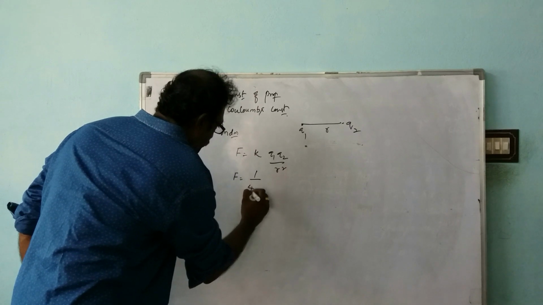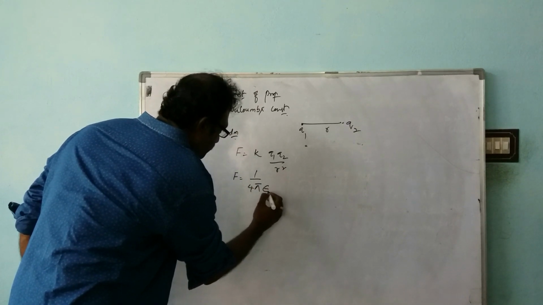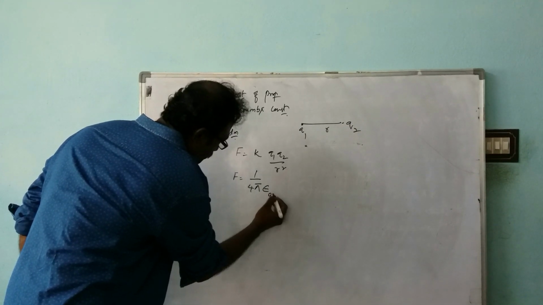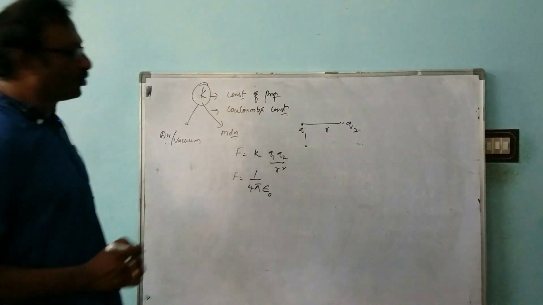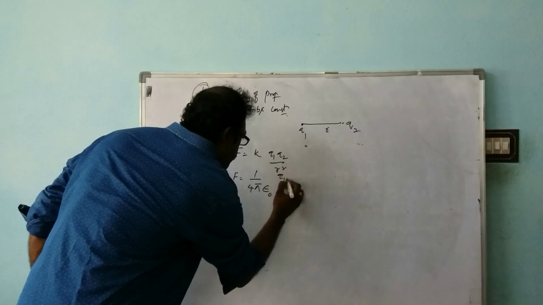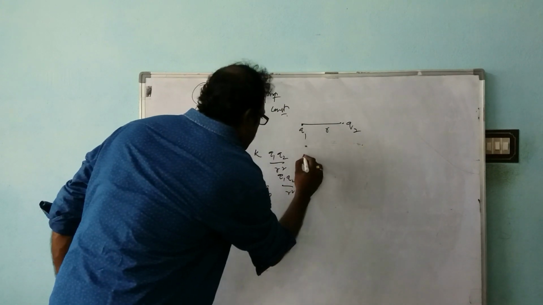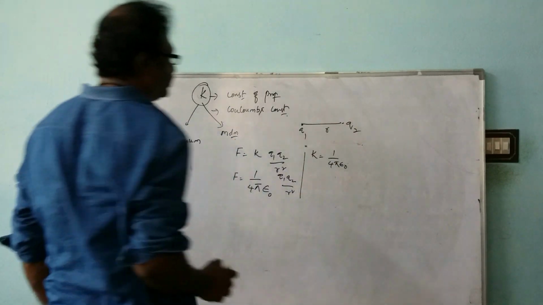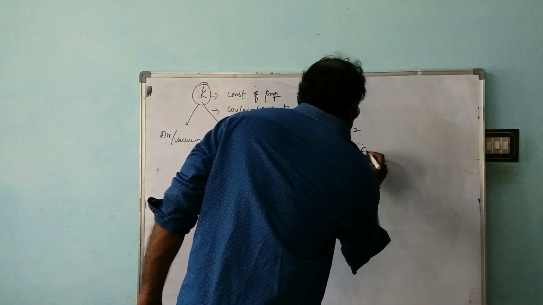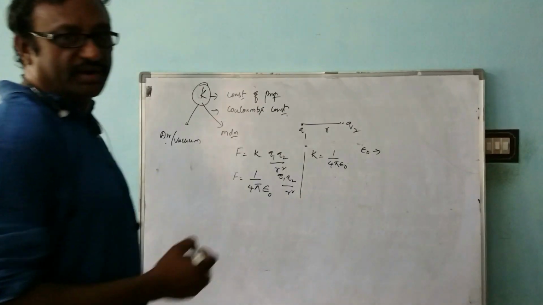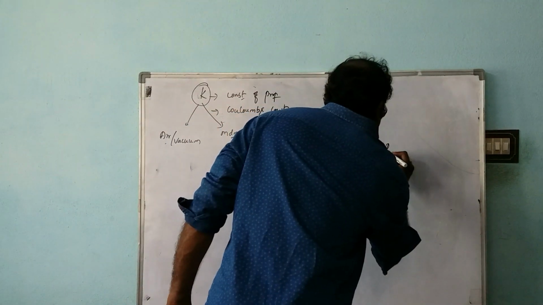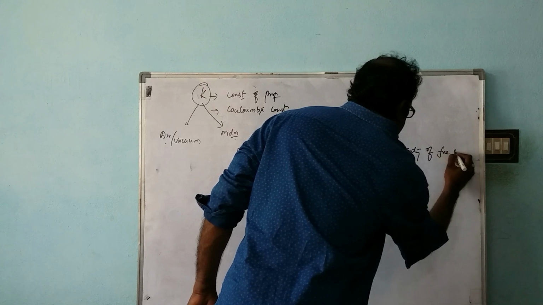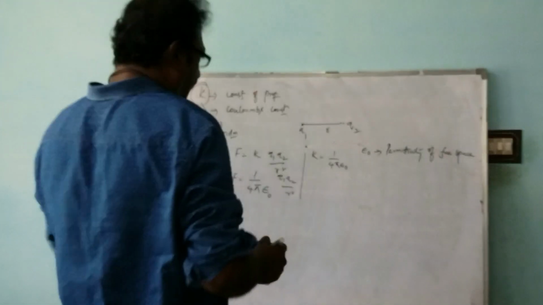Now write it as F is equal to K Q1 Q2 by R square, and K here is 1 by 4 pi epsilon naught. Epsilon is a Greek alphabet, and here we keep a small 0, that is naught. So F is 1 by 4 pi epsilon naught Q1 Q2 by R square. You might ask, what is this epsilon naught? It is the permittivity of free space.